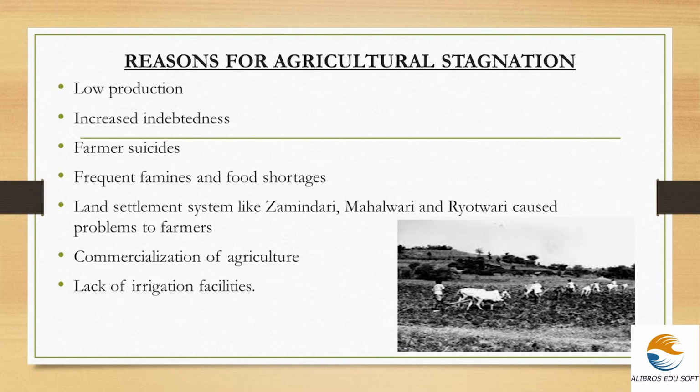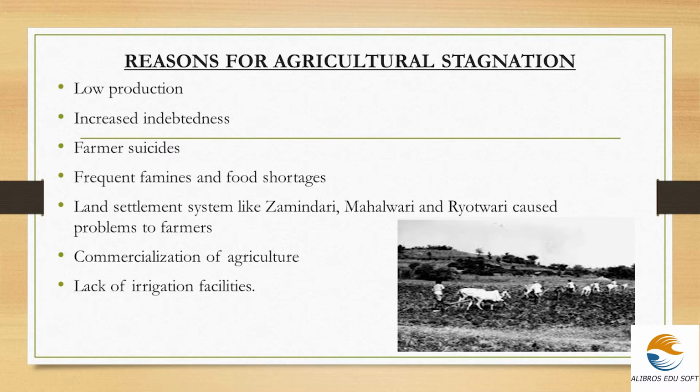What happens in the agricultural sector? We know that agriculture was the primary sector of India during that time. Now that primary sector is deteriorating in the present scenario. Agricultural stagnation happened during the British colonial rule. The reasons for agricultural stagnation during that time include the following points. First, low production. The production was very low during that time.